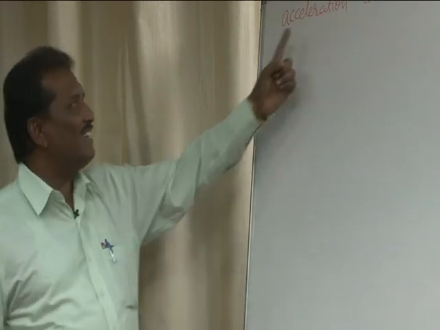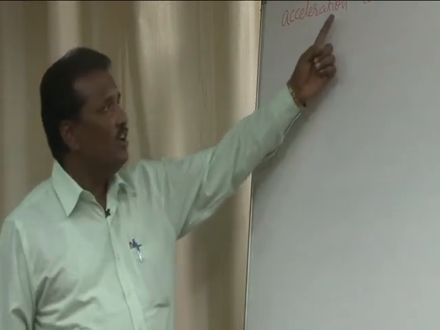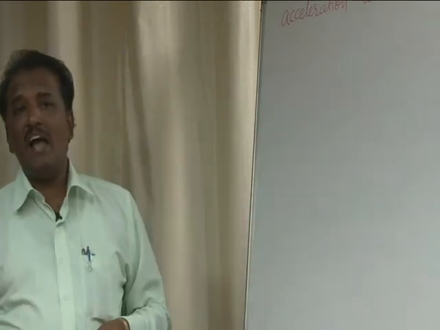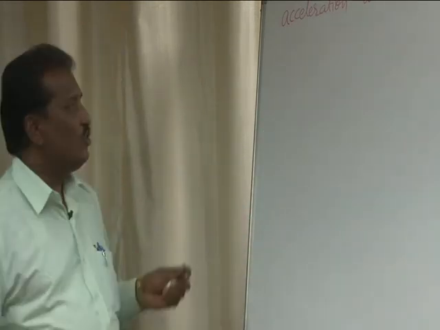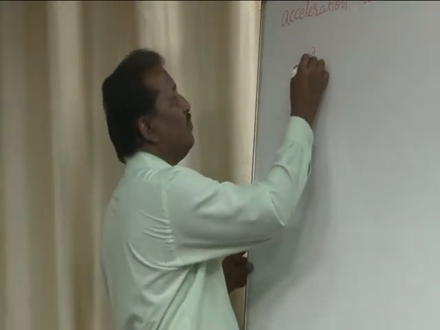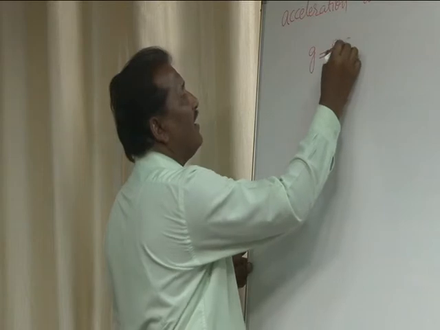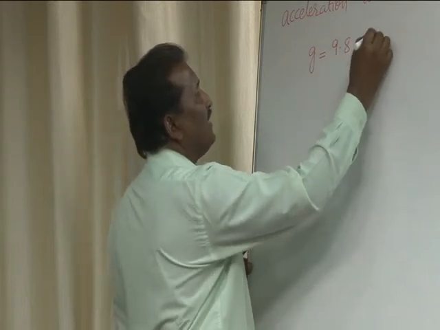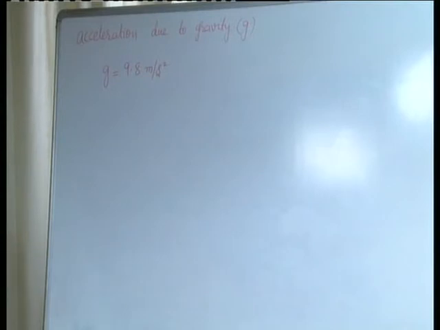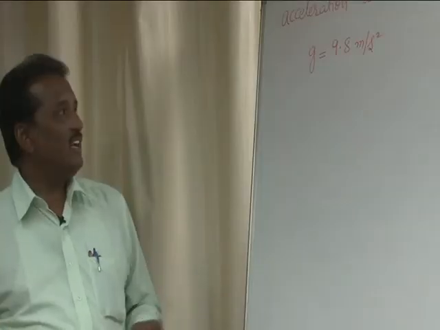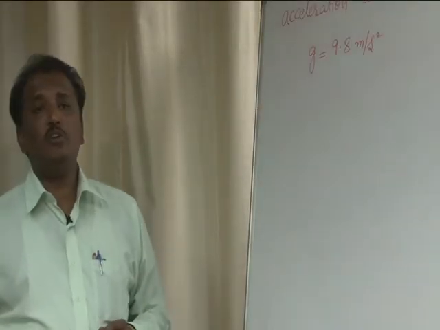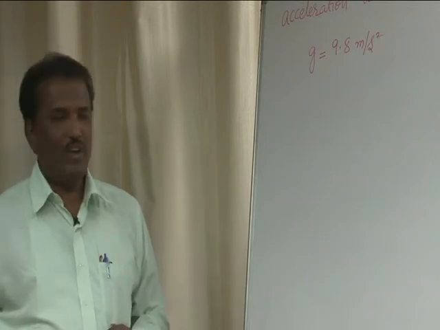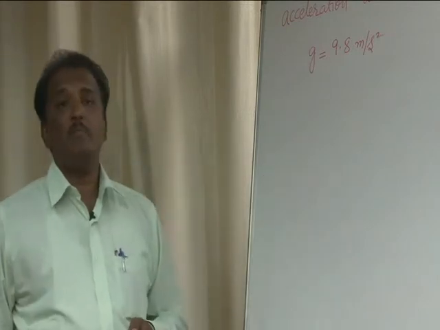The name itself indicates: acceleration attained by a moving body because of gravity is called acceleration due to gravity. It's a numerical constant, as you all know, small g is equal to 9.8 meter per second square. It is almost constant everywhere. There is only a little bit of change in its magnitude, and those changes are negligibly small, therefore we can say the numerical value of acceleration due to gravity is constant everywhere. It is around 9.8 meter per second square.